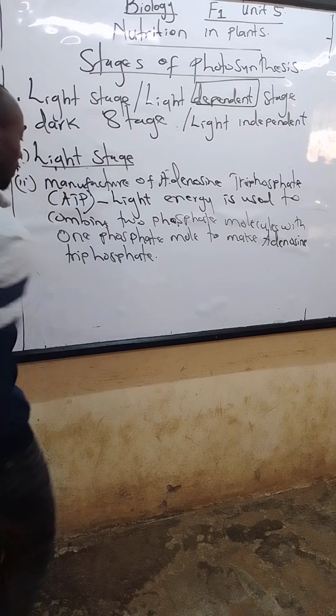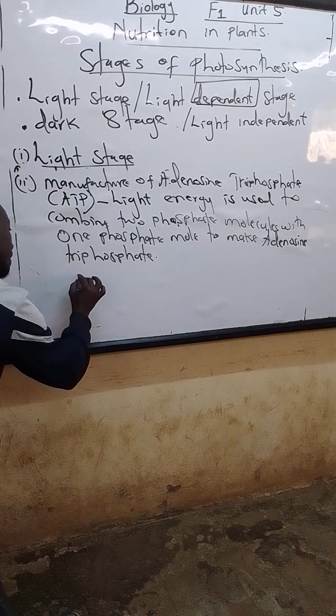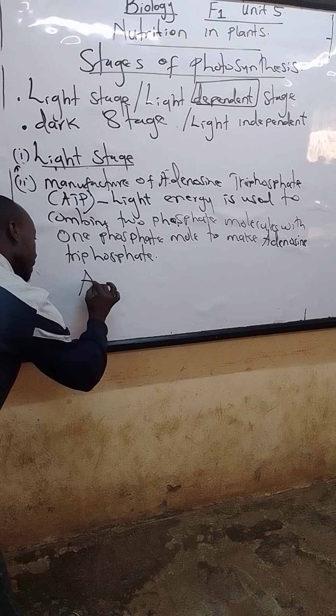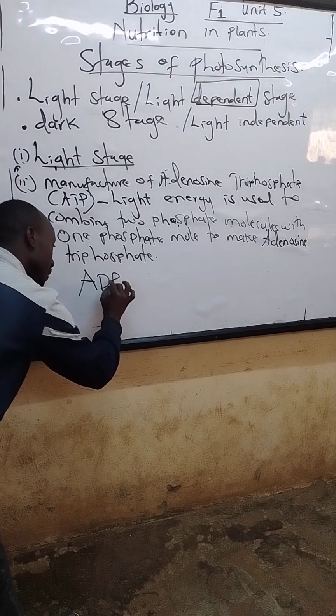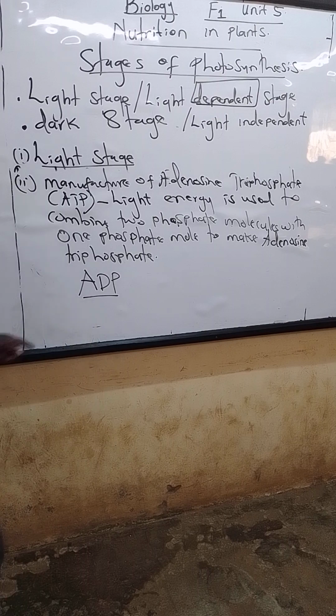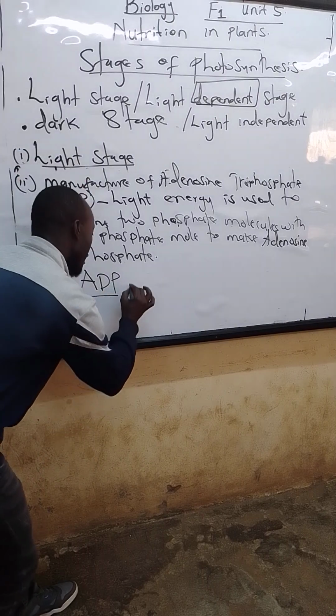The two phosphate molecule has a name, adenosine diphosphate, combined with a phosphate. So a simple equation for that, we can write: ADP, standing for adenosine diphosphate, plus